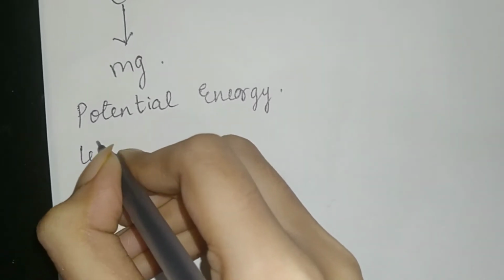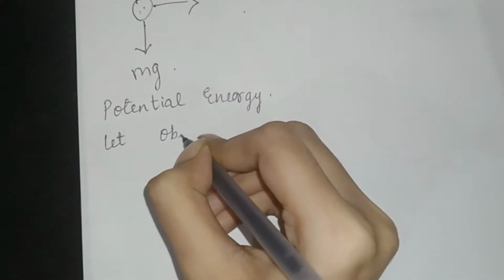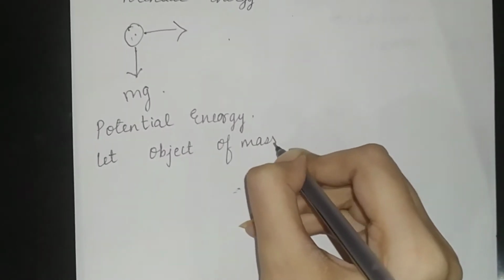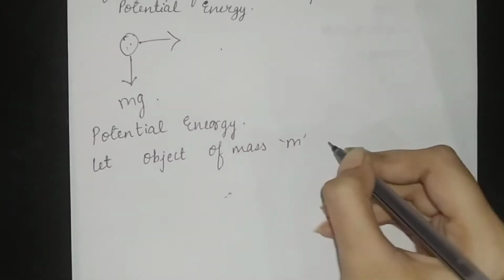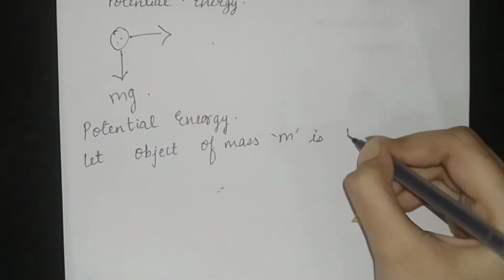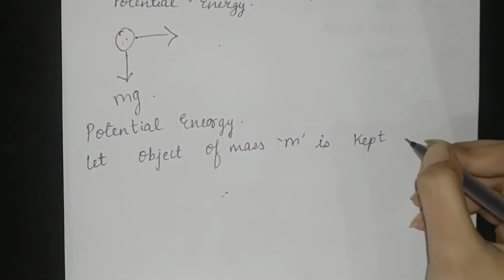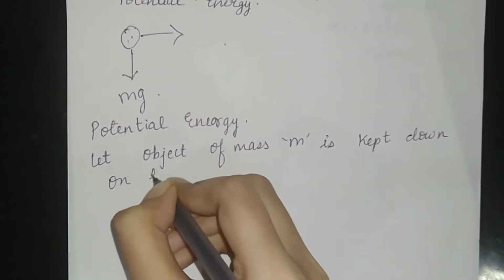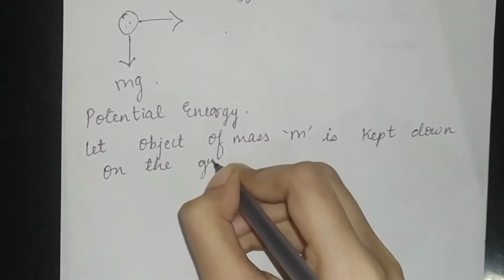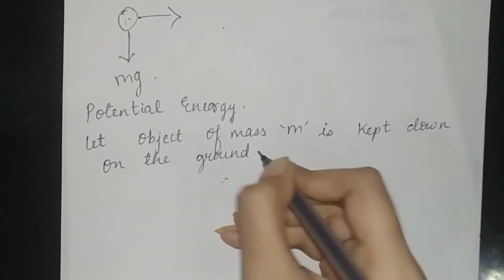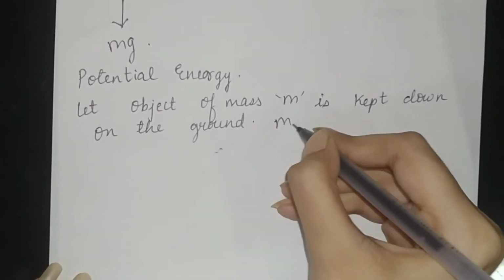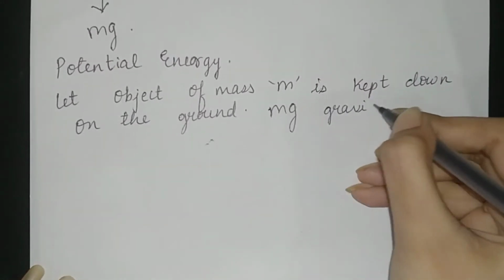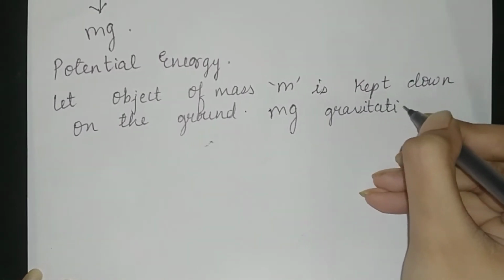So let the object of mass m be kept down on the ground. The force that acts is mg, which is equal to the gravitational force.